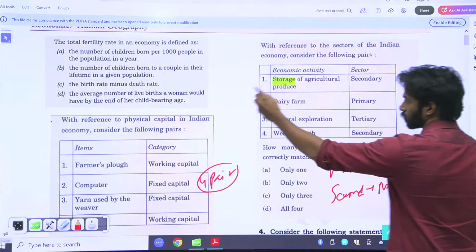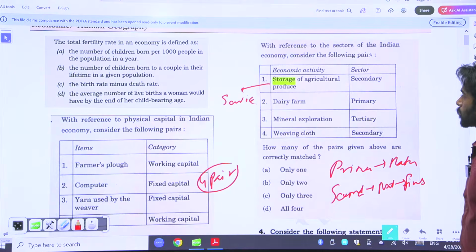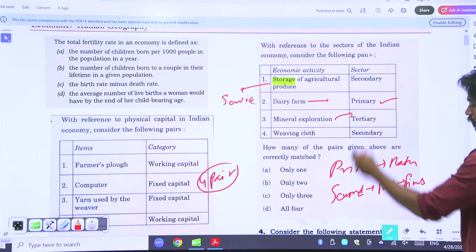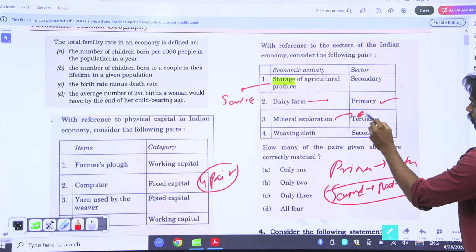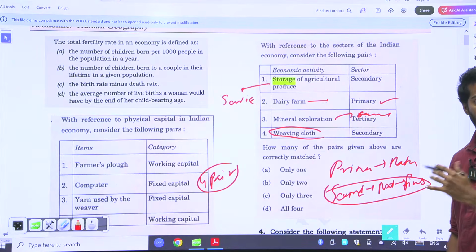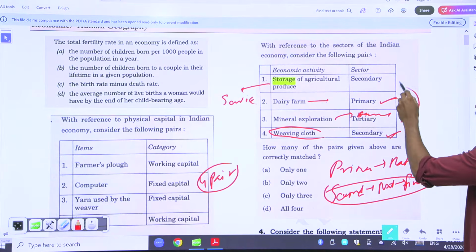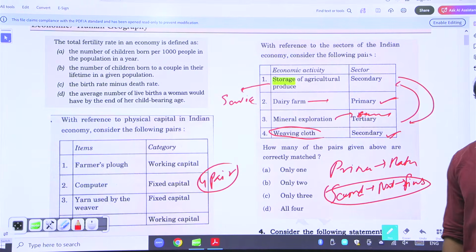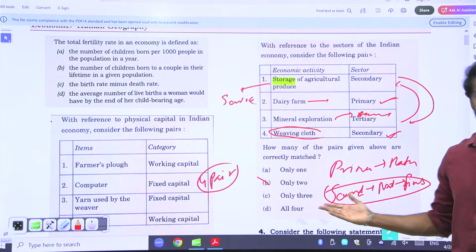Storage of produce, what is it? It is service. Yeah. Dairy farm is nature, so primary. Mineral exploration is secondary. Yeah, it is secondary. Weaving of cloth is nothing but changing into a finished good. That is also secondary. Here, if you see, these two are right. They have interchanged these two. So the answer is, yeah.